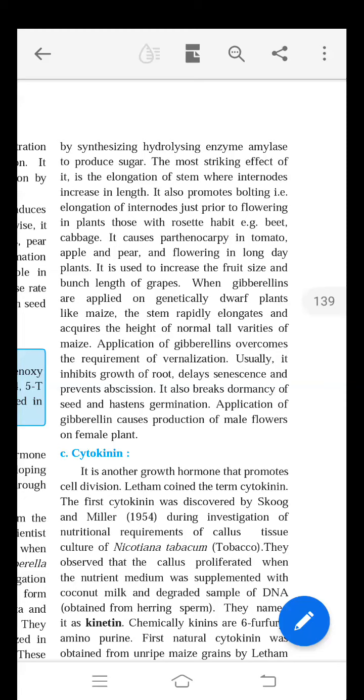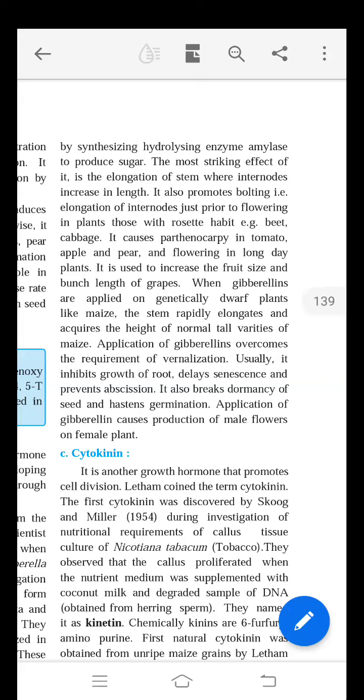It is also important for the growth of roots, delaying senescence, and preventing the abscission layer. It is also important to break dormancy and induce germination. The last important application of gibberellin is that in female plants, the production of male flowers can be caused by the application of gibberellin.